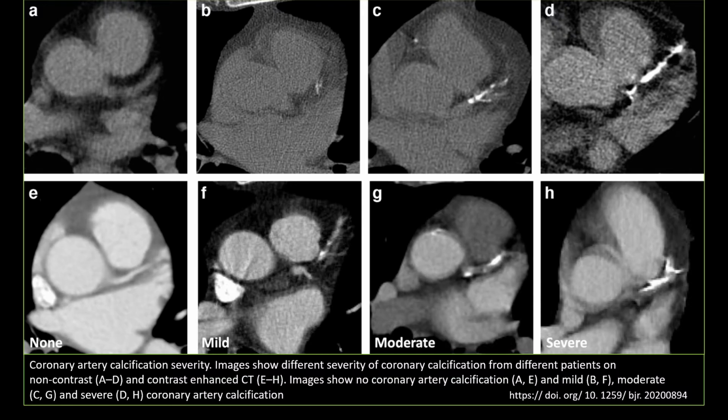This slide shows a set of images from the article which grades coronary calcification from none to severe. On the top row we can see the non-contrast scans, and on the bottom we have the contrast scans. From left to right we can see there is an increasing order of calcification with none represented by figure A to severe represented by figure D. Severity assessment is subjective, but it is very simple and does not require any complex calculations.